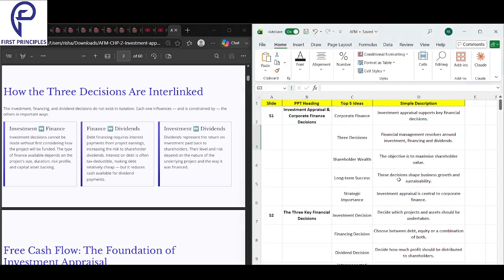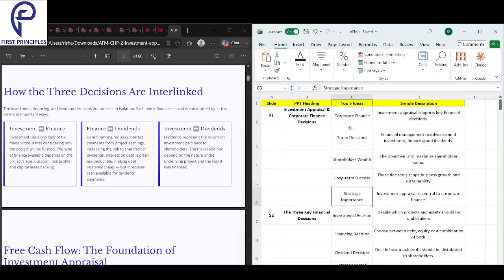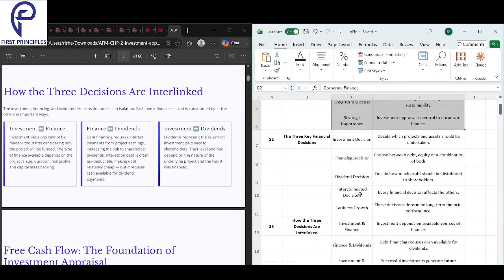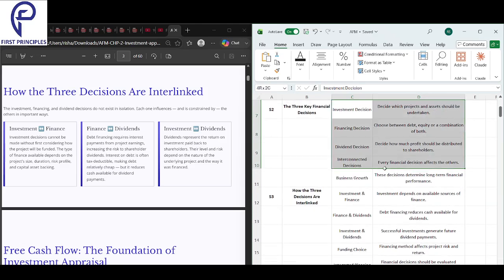We looked into the first one over here. In the first one, we looked into corporate finance, the three decisions, shareholder wealth, long-term success, and strategic importance. These are the things we looked into, at least from the first slide. In the second slide, we looked into the three decisions, along with the interconnected decisions and the business growth.